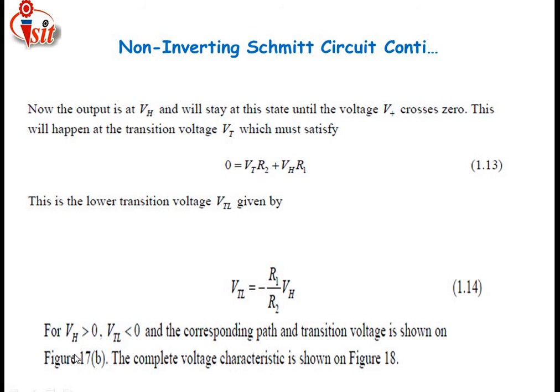VH should be greater than 0 and the lower threshold voltage should be less than 0, and the corresponding path and transition voltage is shown in the figure. The complete voltage characteristic is shown in the figure.